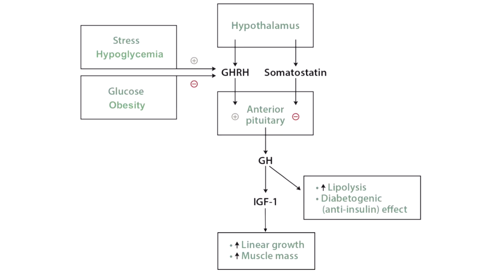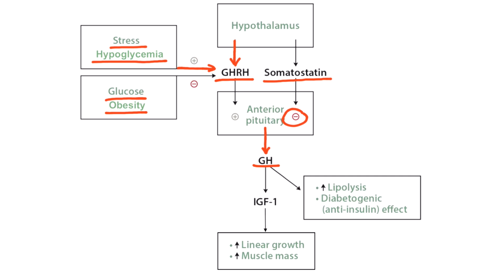Before we dive further, let's review some basic concepts. GHRH, produced from the hypothalamus, stimulates GH secretion from the anterior pituitary. On the other hand, somatostatin inhibits GH secretion. Some factors that inhibit GHRH production and thus GH production are glucose and obesity. Other factors that stimulate GHRH and thus GH production are hypoglycemia and stress.